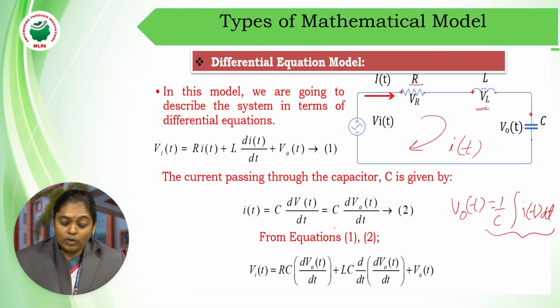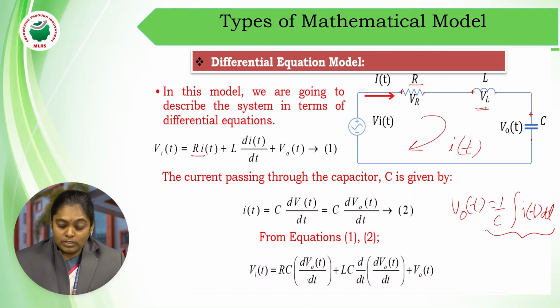So from these two equations, if you are replacing this I of t here, this is R, substitute this equation 2 in equation 1. Vi of t equal to R into I of t is nothing but C into dV naught by dt, plus di by dt is nothing but differentiation of I of t with respect to that of V naught of t.